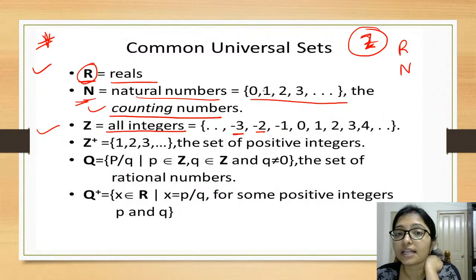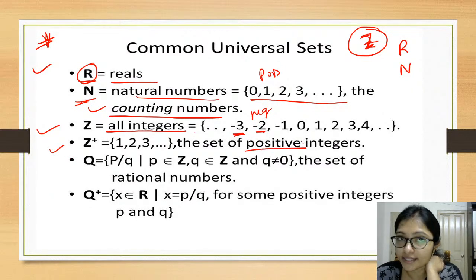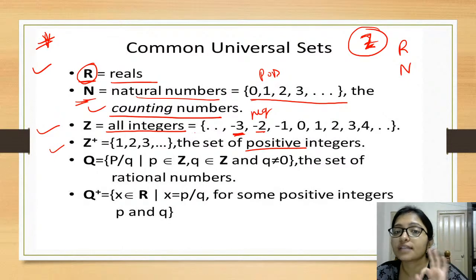Remember that natural numbers are only positive, the counting numbers, but integers include negative numbers too. Okay, remember that. And when Z plus is there, that is only the positive integers.